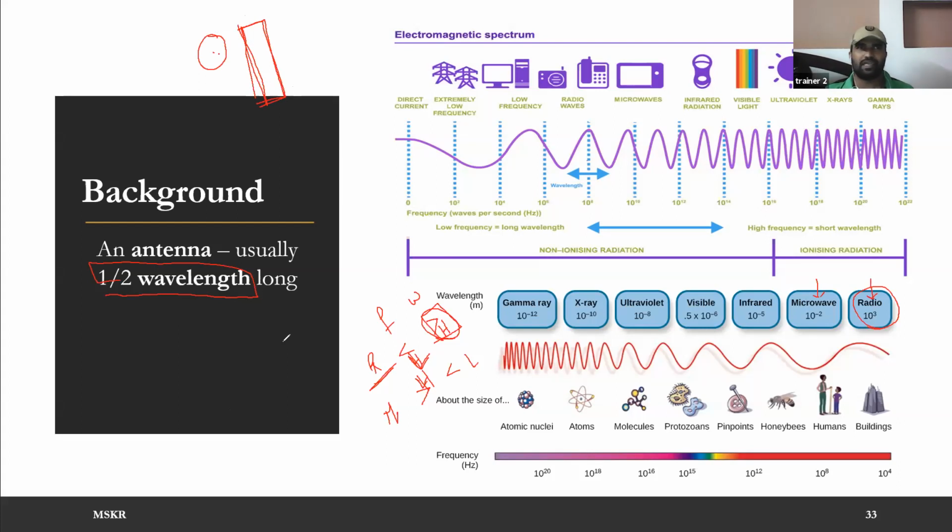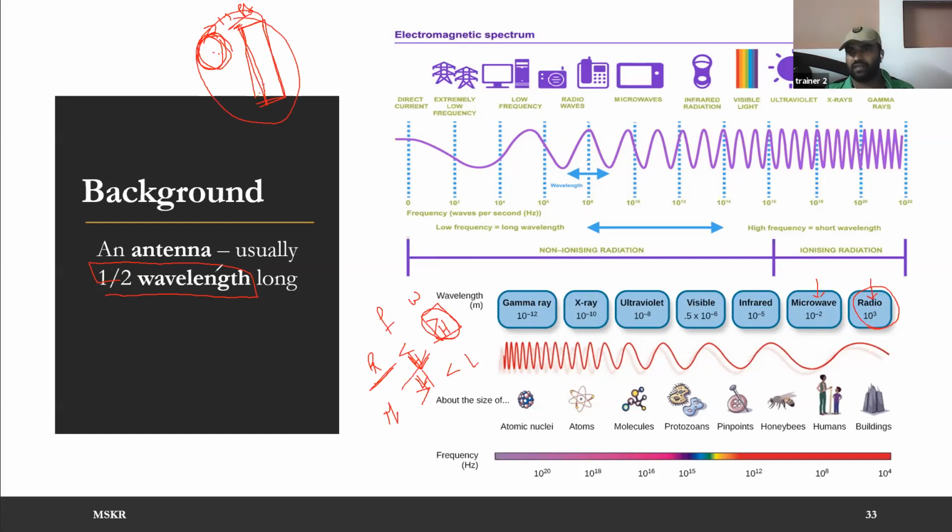You can see it's around 1.5 meters, something like that. And these parabolic dish antennas will be something like 1.5 feet radius, 1 foot radius. So their sizes are very small compared to the FM and AM radio stations, because their wavelengths are less. Now this is for